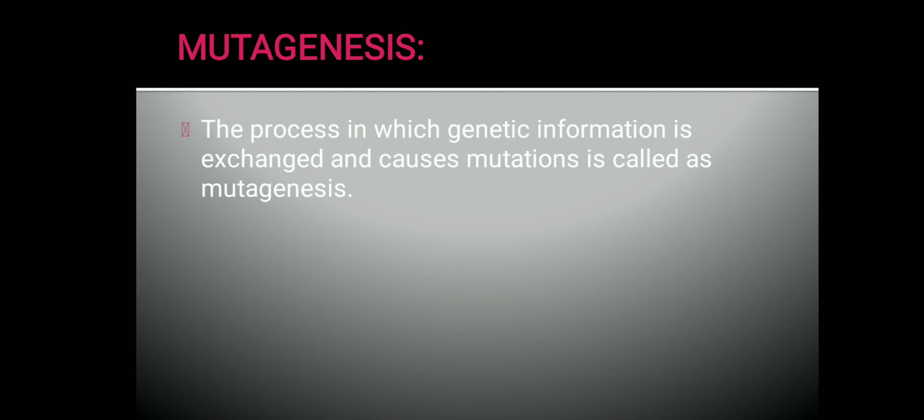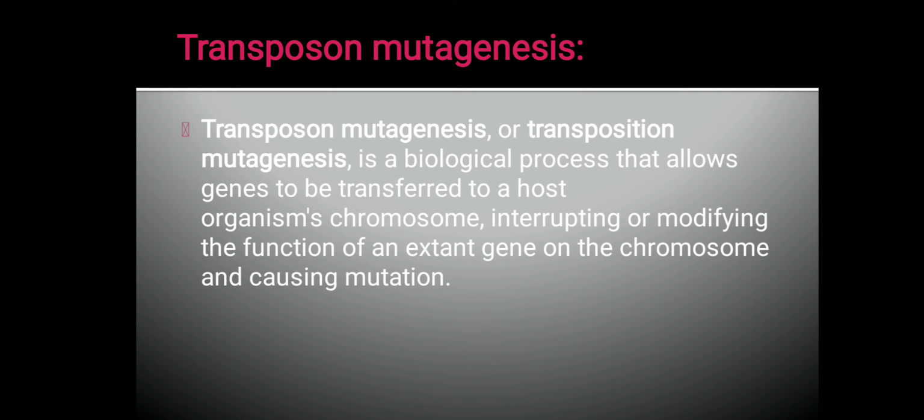Let us move on to mutagenesis and transposon mutagenesis. What is mutagenesis? The process in which the genetic information is exchanged or changed, which will cause mutation. The process causing mutation is called mutagenesis. This I have also explained previously in my videos. So mutagenesis is a process where mutations are caused. Now transposon mutagenesis means transposons are involved in causing mutations.